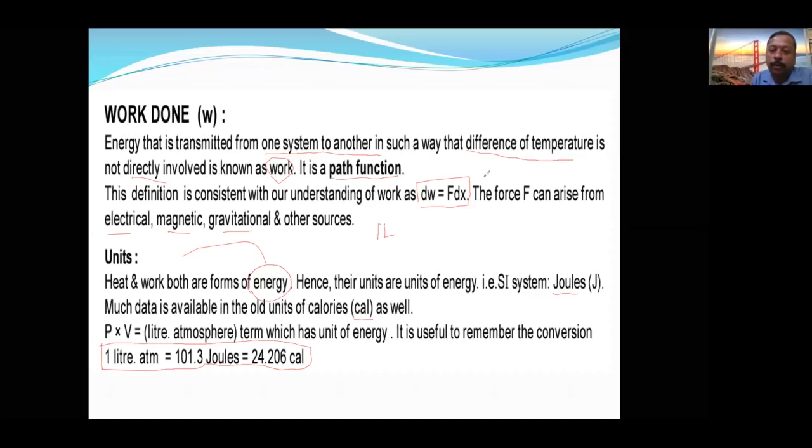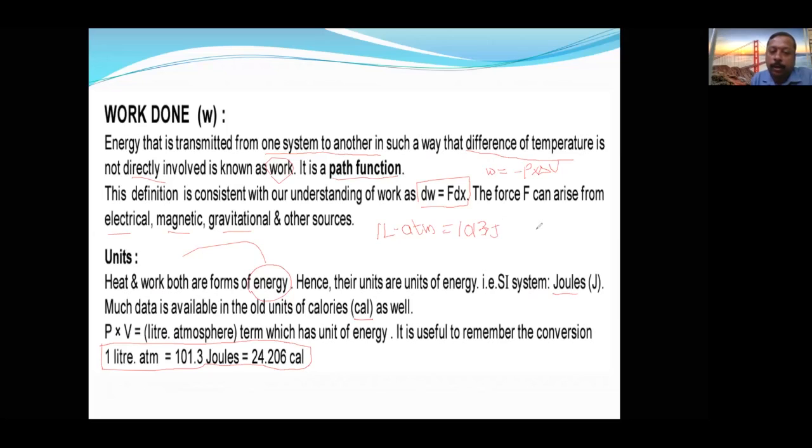I will tell you formulas, especially work is equal to minus P into delta V. So P into delta V gives liter atmosphere. When work calculated is in liter atmosphere, if you want to convert into joules, 1 liter atmosphere is equal to 101.3 joules.